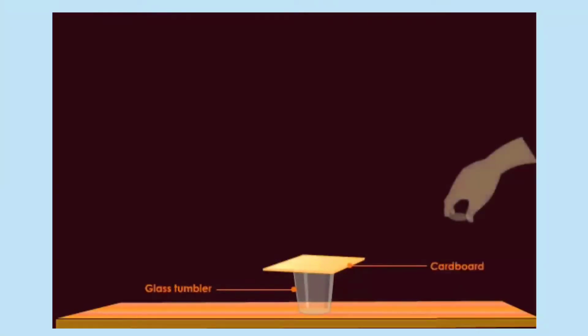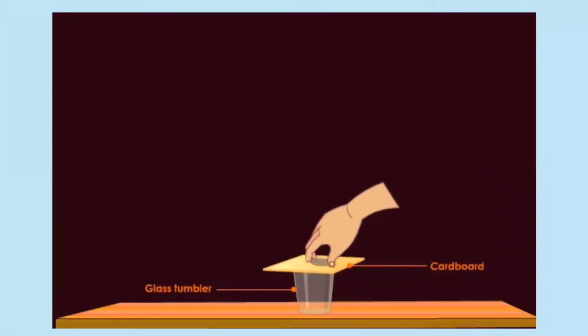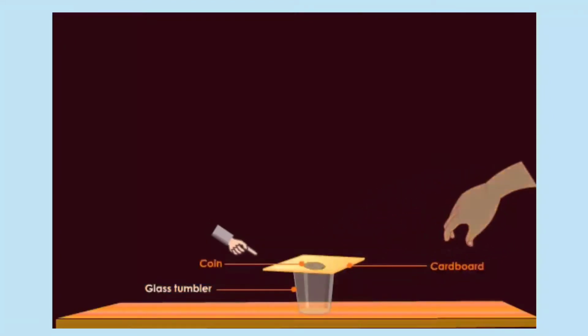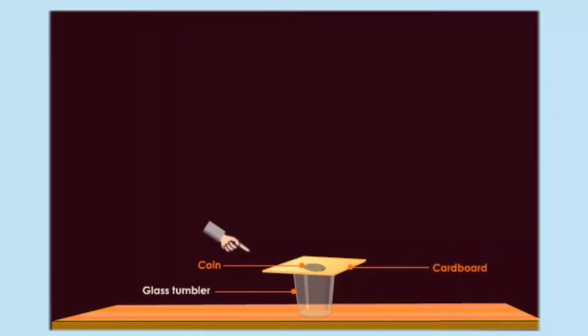This activity is activity 9.2 in your NCERT book. For this you will need an empty glass tumbler, a coin, and a stiff cardboard. Take the empty glass tumbler and place the stiff cardboard piece on it, covering the tumbler, and place the 5 rupee coin, or the coin you have taken, on this cardboard piece.